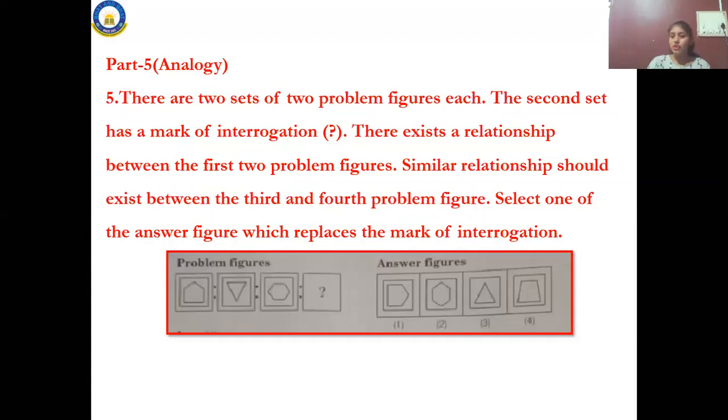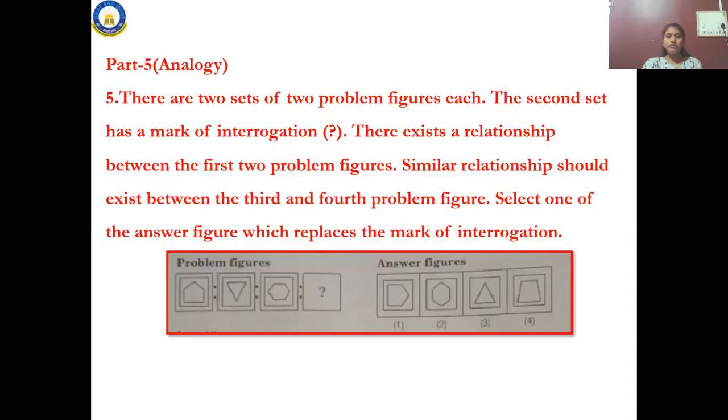The same way you solved the wording problems in the Cynic Intelligent Test. Do you remember they will be given with 2, like 25, 35, 9? They are given, they are multiples of 7. I think you people remember. Like that, here it's only based on figures. Okay, you have to find out which is the correct option and you should take it out. This is how you have to solve part 5, that is analogy.